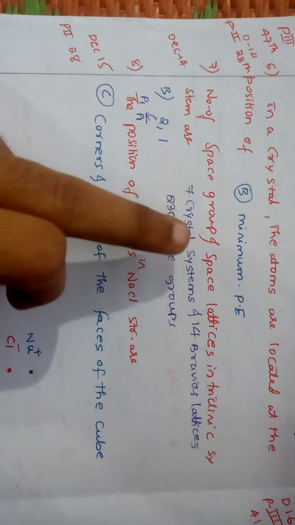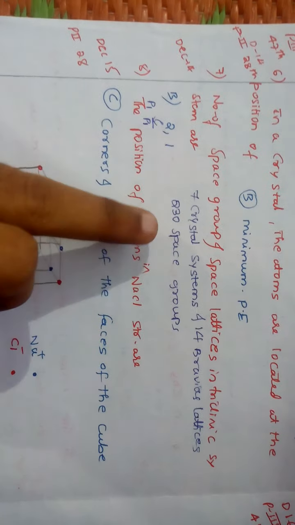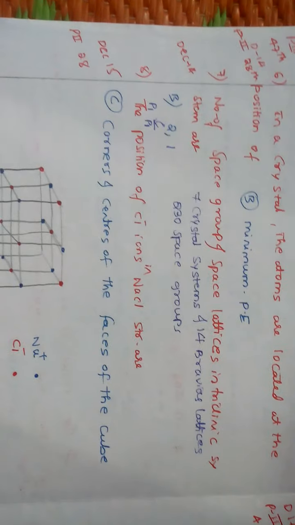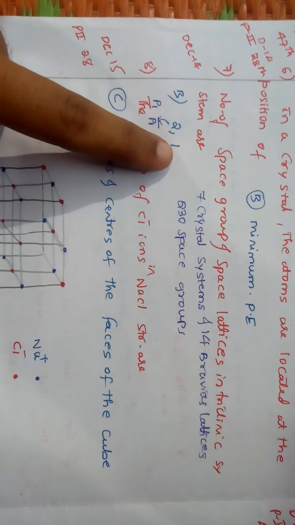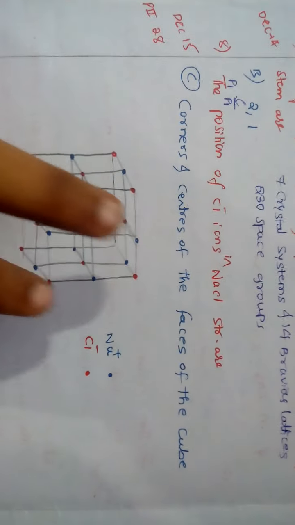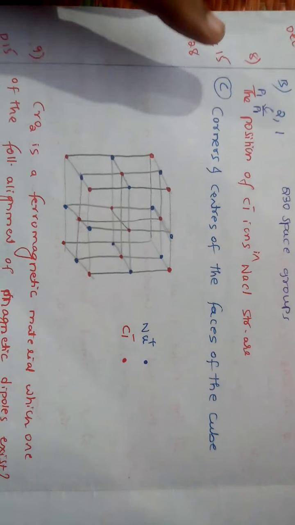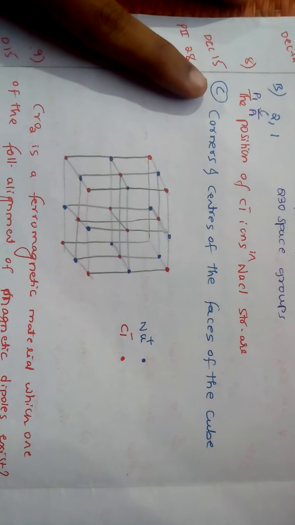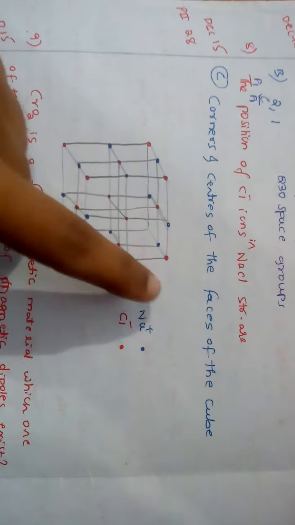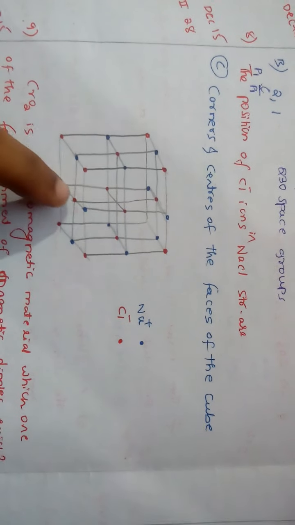And also they may ask, there are 7 crystal systems and 14 Bravais lattices and 230 space groups. That you have to remember. In triclinic, the space group is 2 and space lattice is 1. Next, the position of Cl minus ions in NaCl structure. As you know, Cl minus are present at corners and centers of the faces. See here in red ink I have mentioned that Cl minus are present at the corners and also at the face centers of each face.